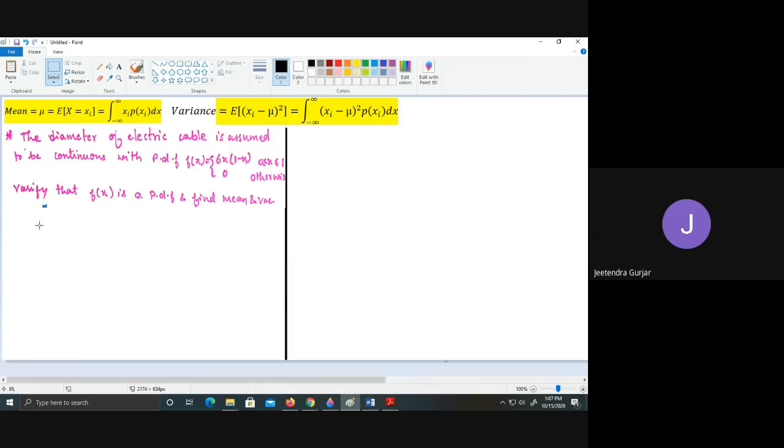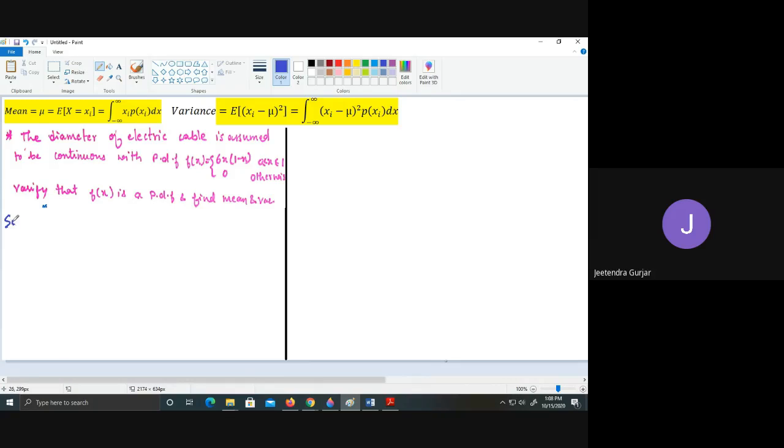So very simple, they have given here the question. It says the diameter of an electric cable is assumed to be a continuous random variable with probability density function f of x is equal to 6x into (1 minus x) between 0 and 1, and 0 otherwise. Verify that f of x is a probability density function and find the mean and variance.